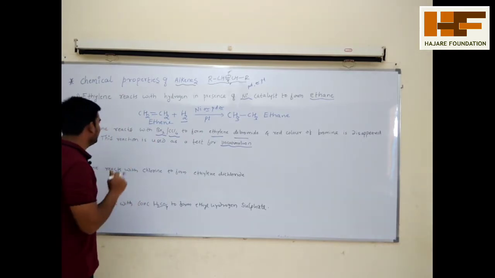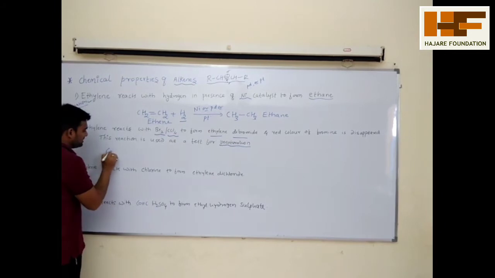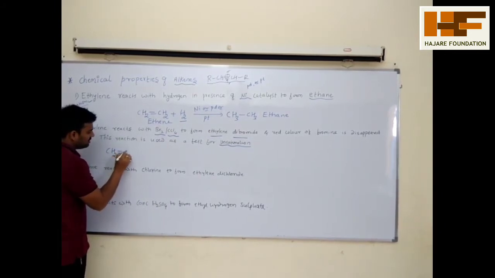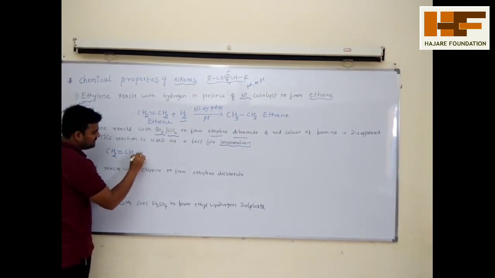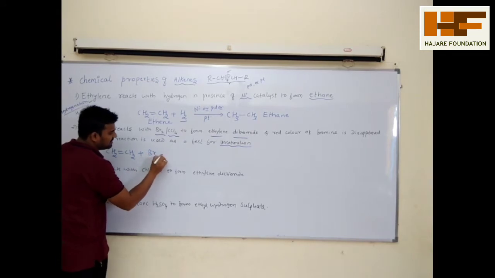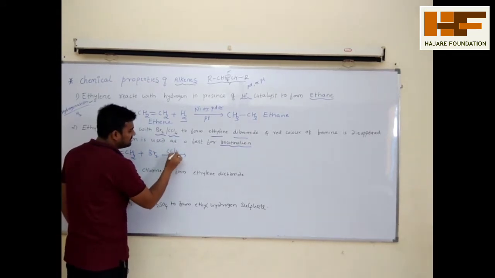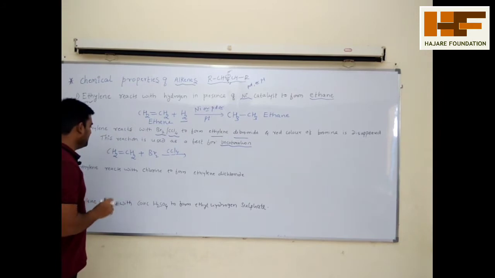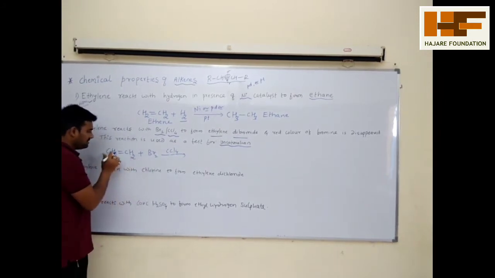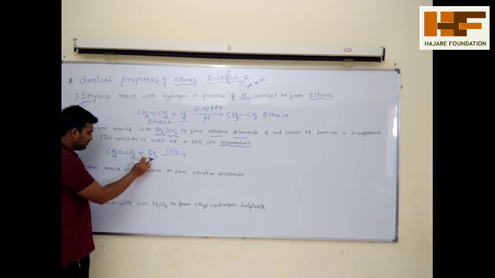See the reaction of ethylene, CH2=CH2. In ethylene, if I add bromine, with CCl4 as the solvent, what happened? The pi bond is broken. One bromine goes to this carbon atom, another bromine goes to this carbon atom.